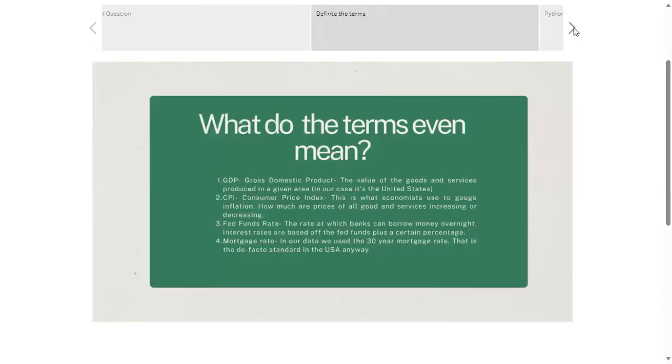Okay, so what do these terms mean? Just a quick overview. GDP is gross domestic product, and that's the value of all goods and services produced in a given area. In our case, we're doing the entire United States. The CPI is the Consumer Price Index. This is what economists use to gauge inflation, how much prices are increasing or decreasing for goods and services.